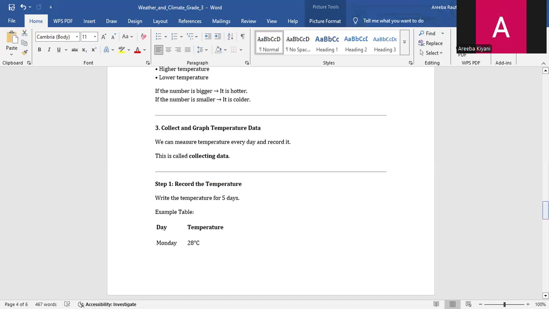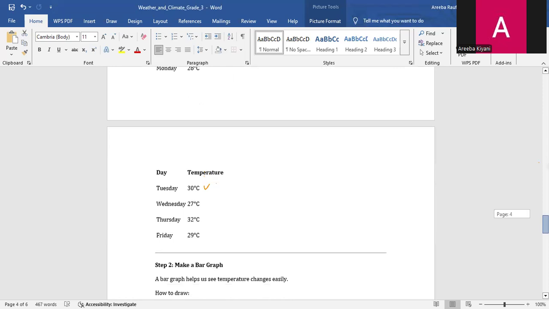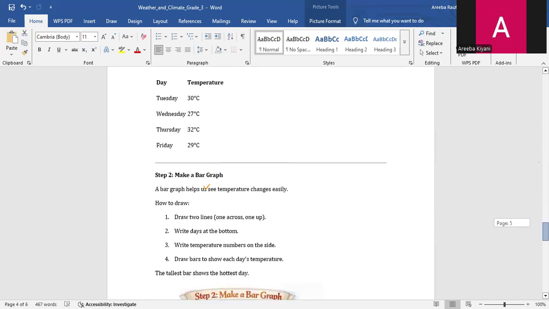Okay, we have the activity for step 1, record the temperature. We have the temperature for 5 days. Monday, 28 degrees Celsius. Tuesday, 30 degrees Celsius. Wednesday, 27 degrees Celsius. Thursday, 32 degrees Celsius. Friday, 29 degrees Celsius. Okay, step 2, make a bar graph.